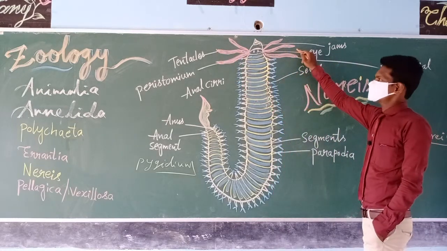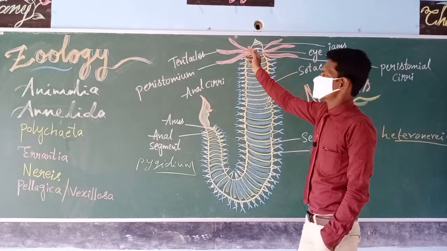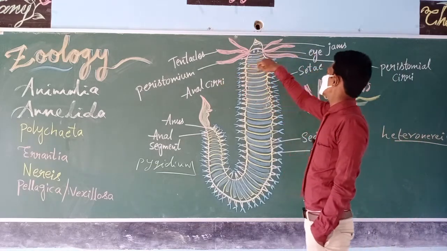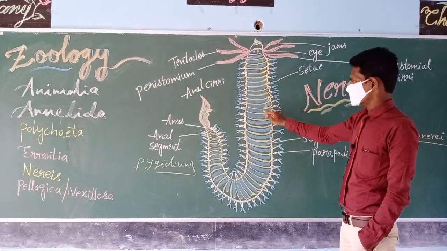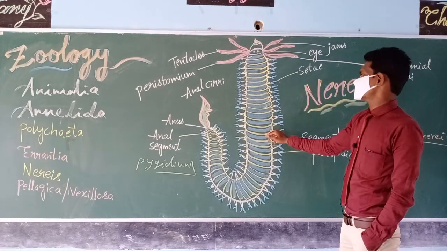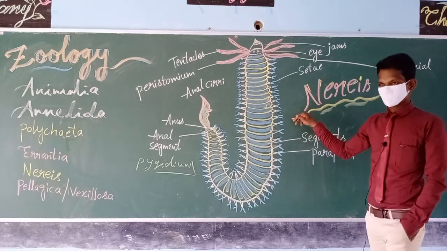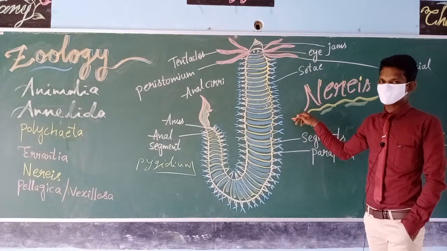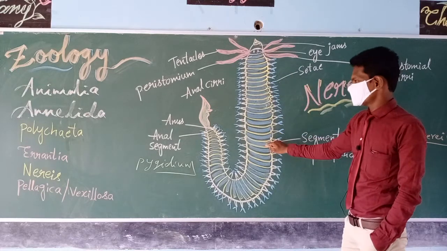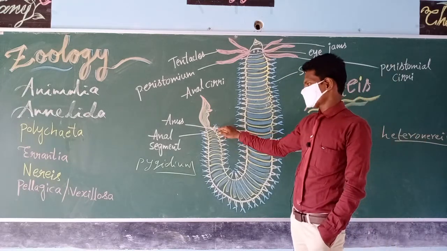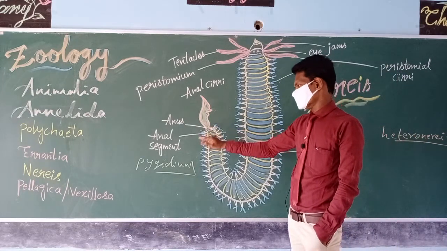In the peristomium, the mouth is located, and from the peristomium the remaining parts are arranged. So basically our Nereis body is divided into head, trunk, and anal region,